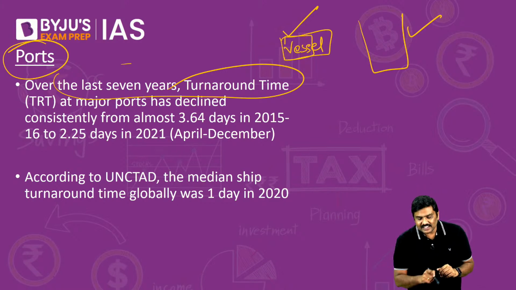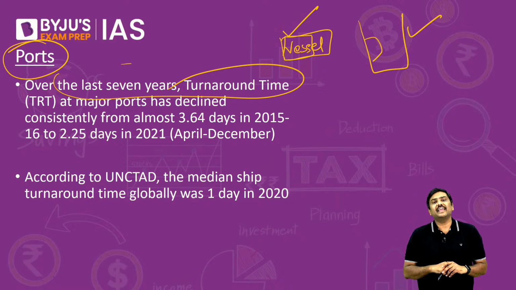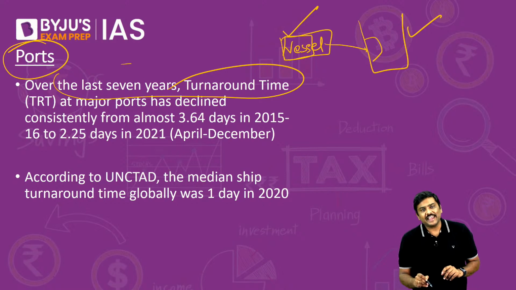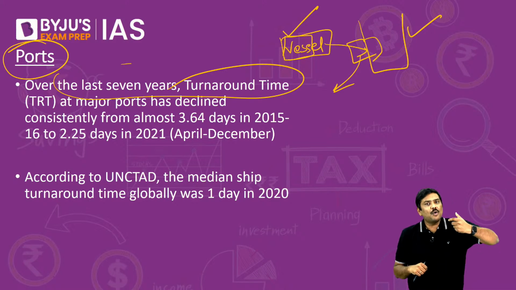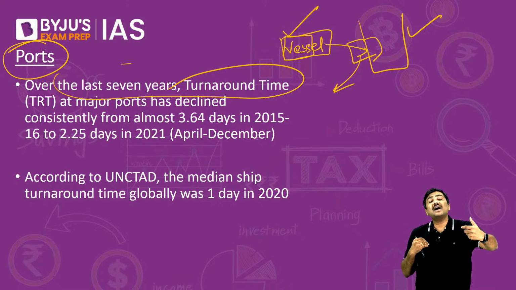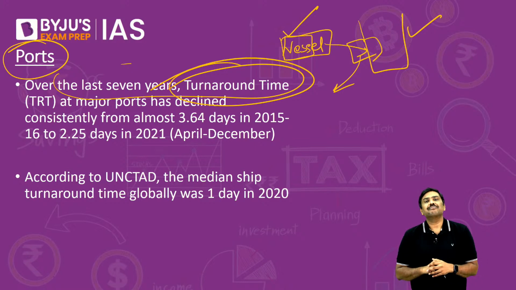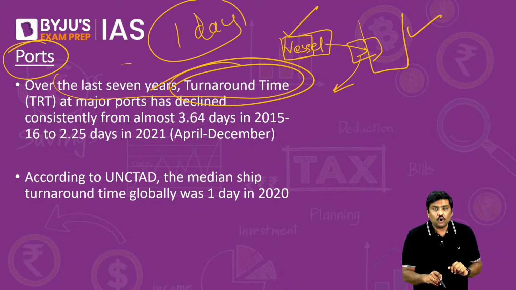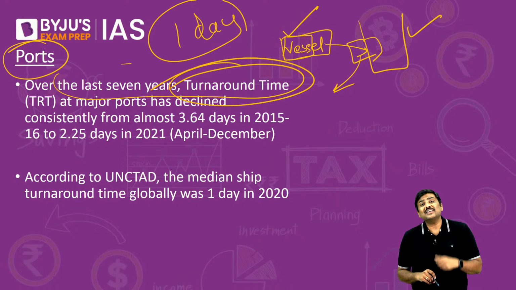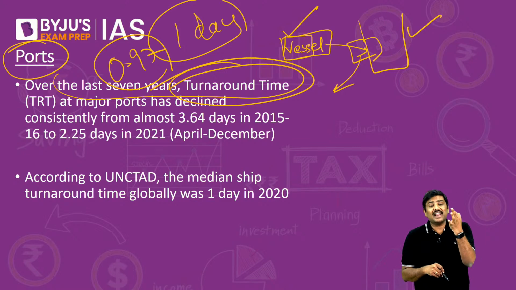So have a look at this. Here is a vessel which has brought certain containers which have to be offloaded into the port area. How much time will the vessel take to dock here, offload and start going towards the next destination? From the point of arrival to the point of departure of the vessel, how much time is taken? That is referred to as the turnaround time. So the turnaround time in the global market is around 1 day. The global average is around 1 day. In fact, the survey says that it was lower than this, 0.97 days, 0.9 days.